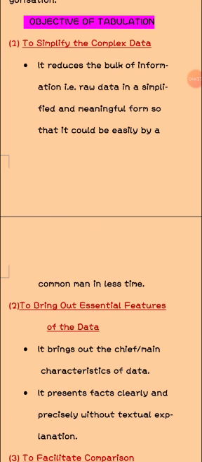What does it mean? It brings out the chief characteristics of data. The real characteristics, the importance of that data, the essence of that data, why it is being put in a table form, will be clearer